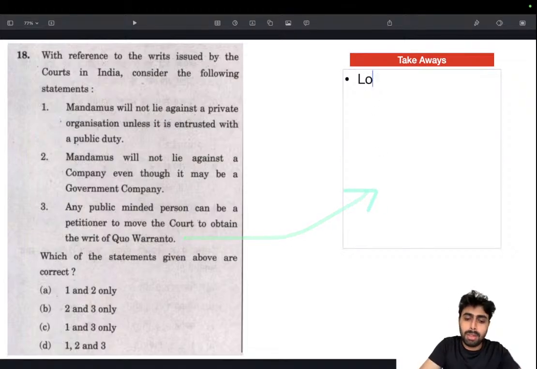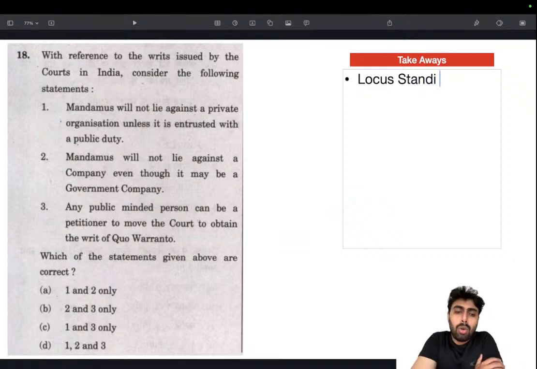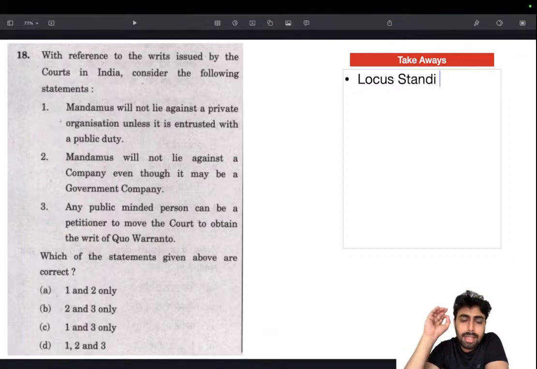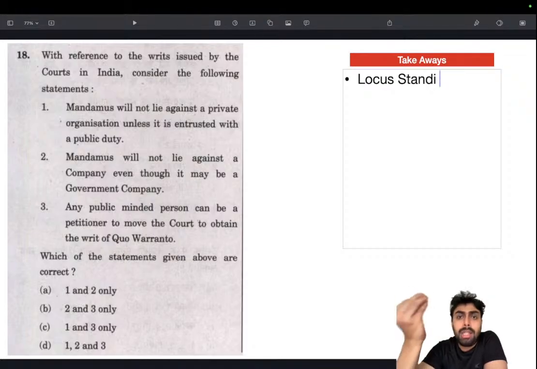Locus standi means the one who is the aggrieved. So quo warranto is the only writ where the aggrieved, and also habeas corpus is there, but when we say that locus standi is the only writ that doesn't require locus standi. Locus standi means if I am the aggrieved, I need to be the one filing the case or the petition, but somebody can file a case or a petition on behalf of me or in public interest.